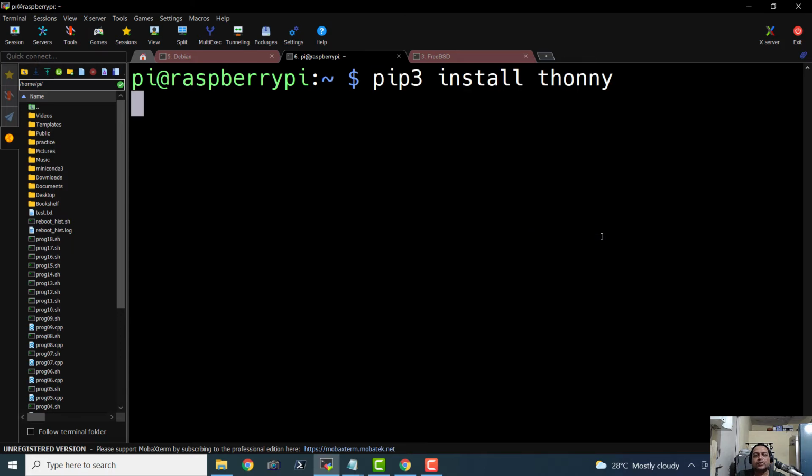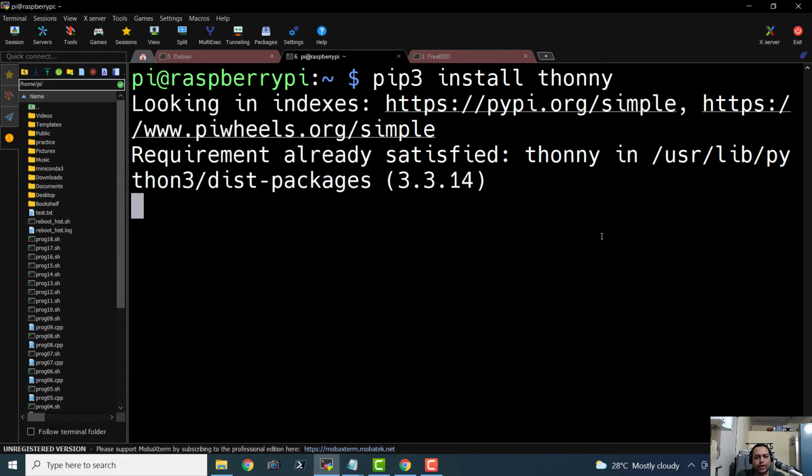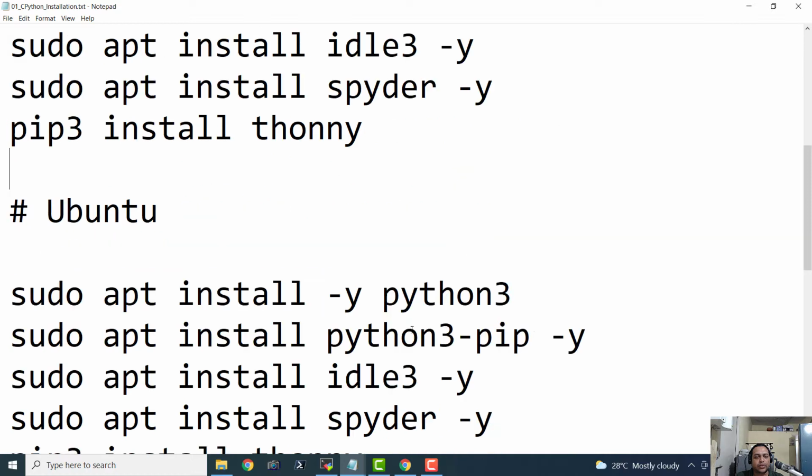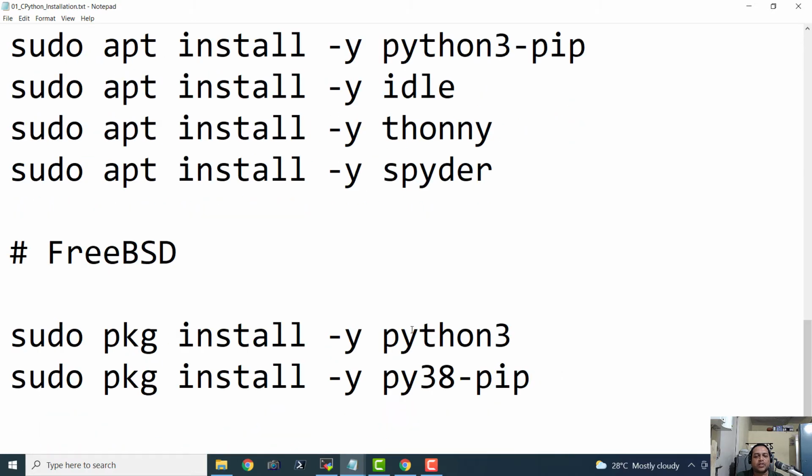So this is how we can use the pip3 utility. I'm going to have a detailed section further down this episode explaining what the pip3 utility is. And I think that Thonny is already installed on this Raspberry Pi. In case it is not installed, you can just copy this command and execute it on the console of your Raspberry Pi.